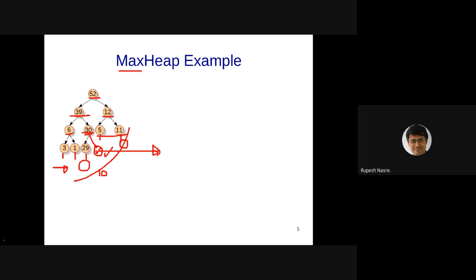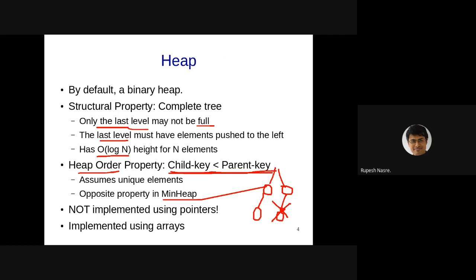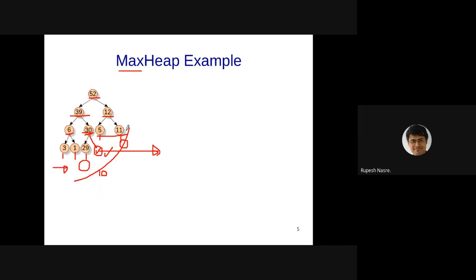Oh, was that what I was saying here? Only the last level may not be full. Oh, I see. Sorry. Okay, now I understand what I had written. I think I totally misplaced this sentence. This fullness is not about the children having 2 children, right? Fullness is about what we were discussing just now, that you cannot go to the next level until the previous level is full, right? So that is what is talking about the fullness of a level. Sorry about that.